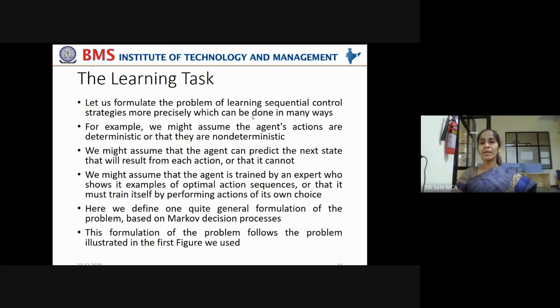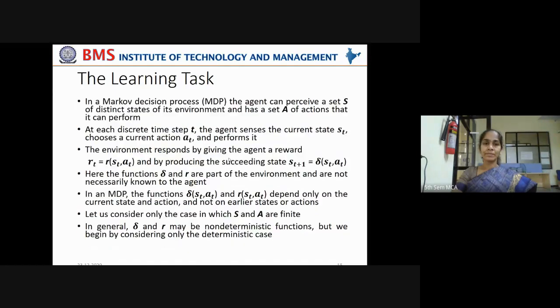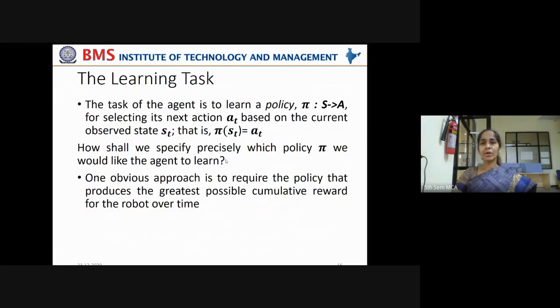You can't make any machine stop learning. It has to continue with its process of learning whenever it comes across a new kind of environment, right? And also we have seen how the learning task can be formulated by using a Markov decision process. A Markov decision process states that a system is dependent on its immediately previous state. It means the current state of the system is dependent only on its immediately previous state, not on all its previous states. Okay, so that is called the Markov decision process.